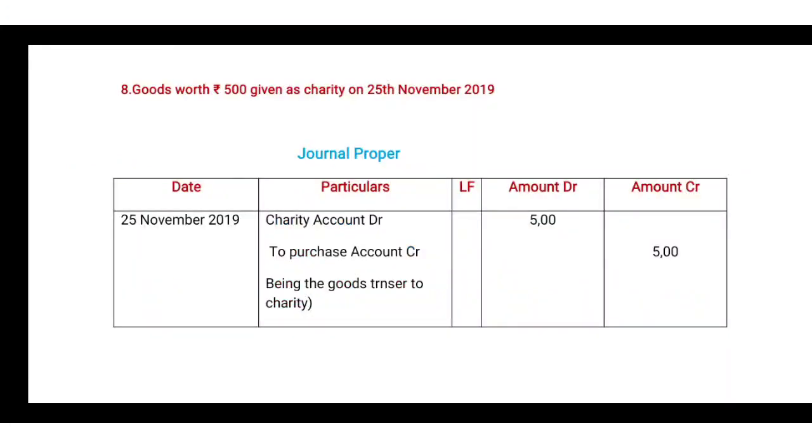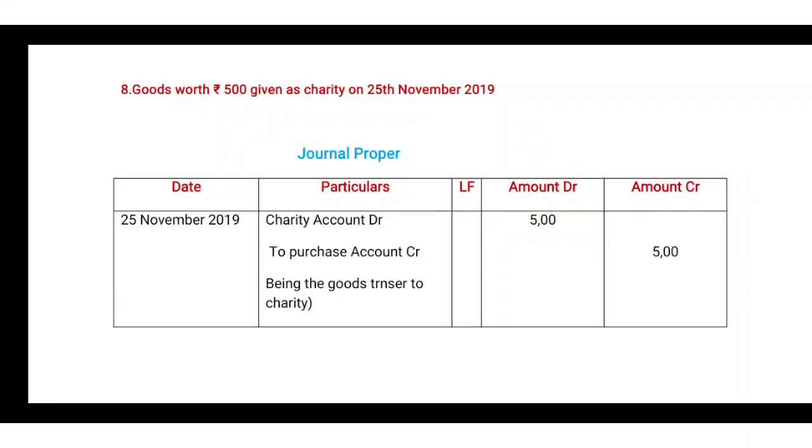This is the last transaction. Now coming to the date column, 25th November 2019. Coming to the particulars, the charity account is debit and the purchase account is credit. Why? Because here the purchase account amount is decreased. Narration being the goods transferred to the charity account. Now coming to the amount column, given rupees 500. It is clear.